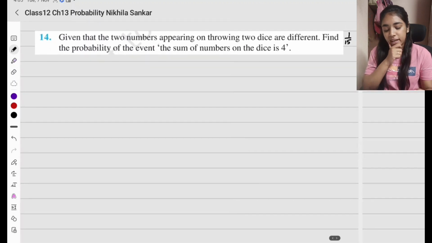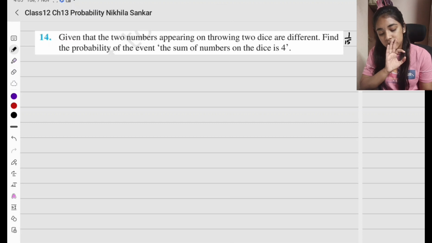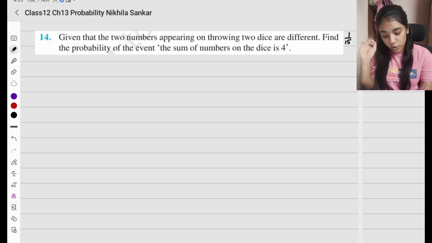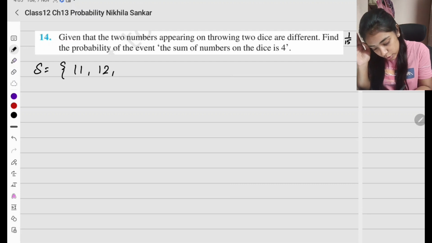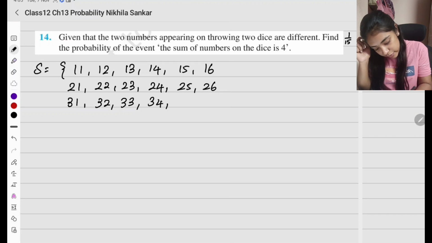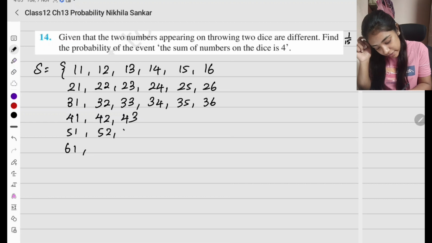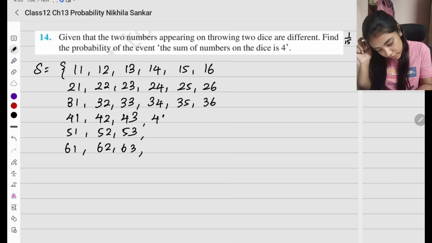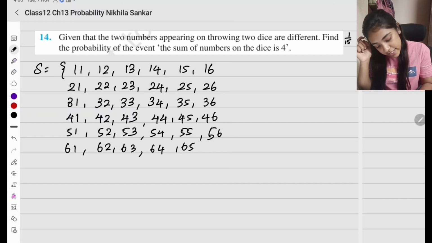Question number 14. Given that the two numbers appearing on throwing two dice are different, find the probability of the event such that the sum of the numbers on the die is 4. They are throwing 2 dice. Okay, so let's write our sample space. 1 1, 1 2, 1 3, 1 4, 1 5, 1 6. Without being lazy, write this first in the exam. Okay, 2 1, 2 2, 2 3, 2 4, 2 5, 2 6, 3 1, 3 2, 3 3, 3 4, 3 5, 3 6, 4 1, 5 1, 6 1. This is how I do it. 4 2, 4 3, 5 2, 5 3, 6 2, 6 3, 4 4, 4 5, 4 6, 5 4, 6 4, 5 5, 6 5, 5 6, 6 6.